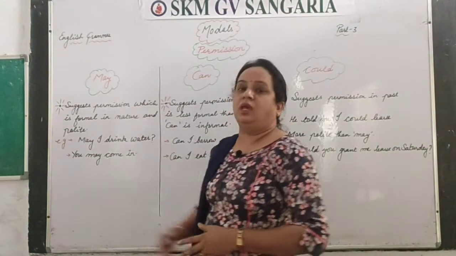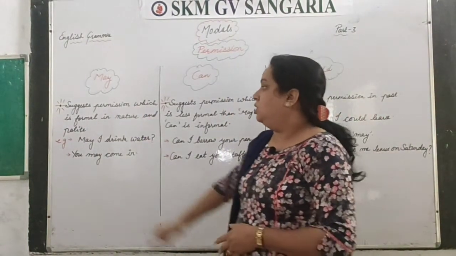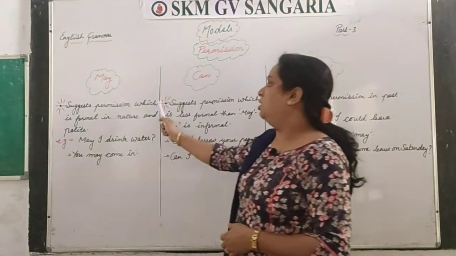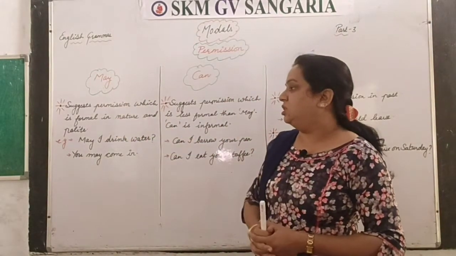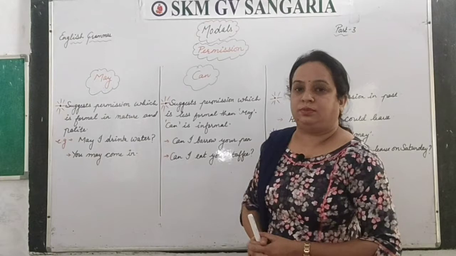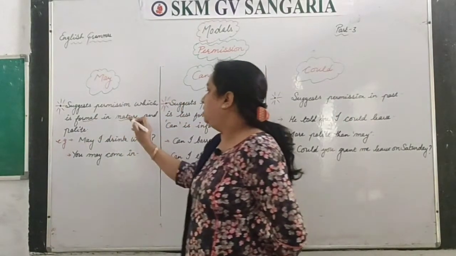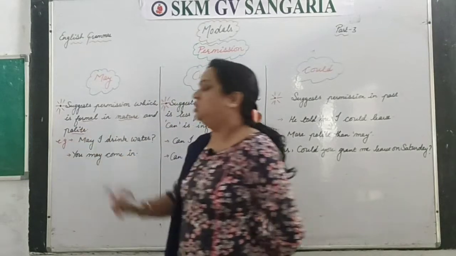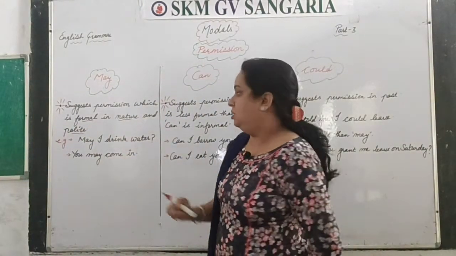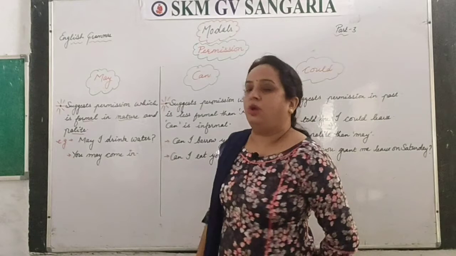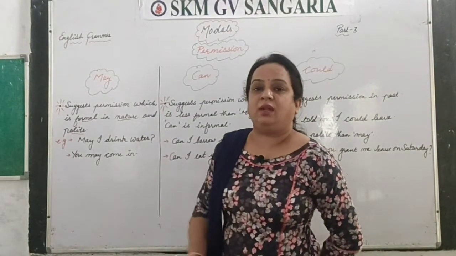And may, M-A-Y, may. This suggests permission which is formal in nature and polite. So this you have to check here. May I drink water?